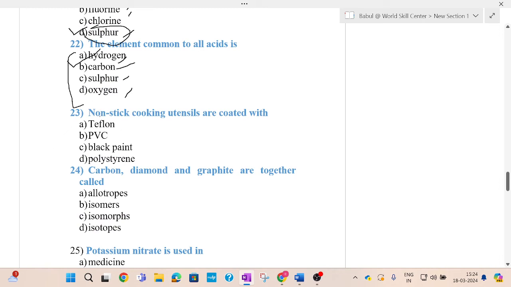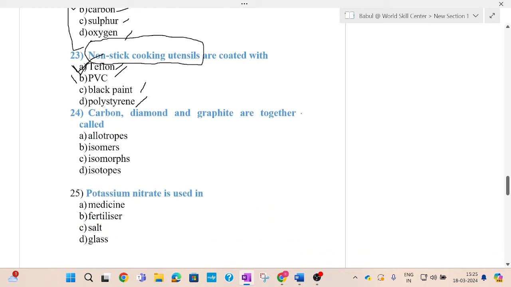Next question, non-stick cooking utensils are coated with. Options are Teflon, PVC, black paint, polystyrene. So nowadays every family is using non-stick cooking utensils. Teflon is used for non-stick cooking utensils. So the answer is A.